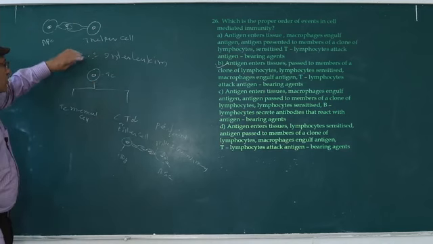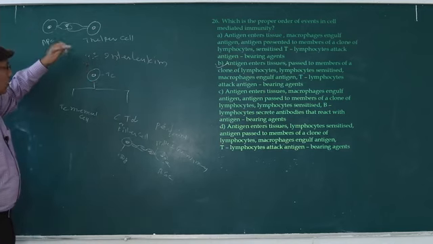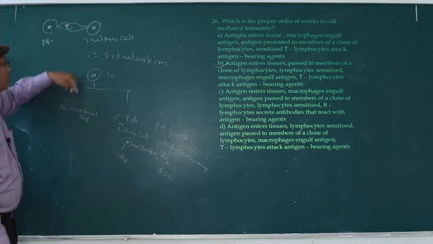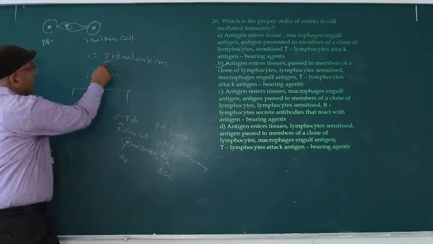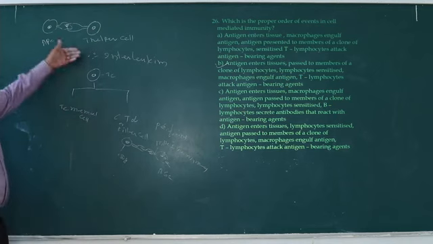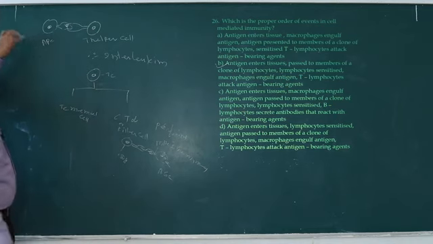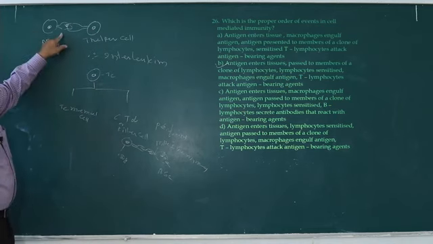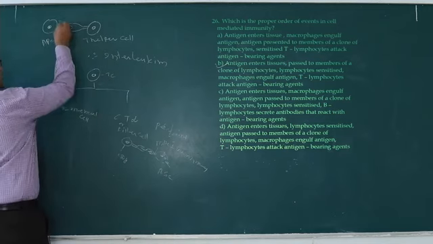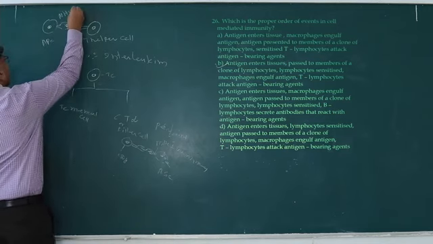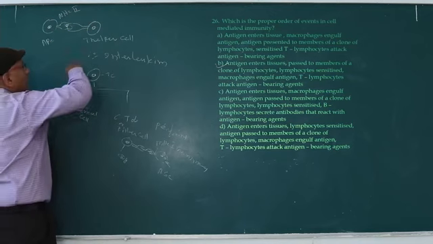T lymphocytes should be stimulated. The stimulated T lymphocytes release interleukins. Interleukin stimulates the TC cell. The antigen presenting cell submits the antigen to the T helper cell. The antigen presenting cell contains the MHC2 molecule.